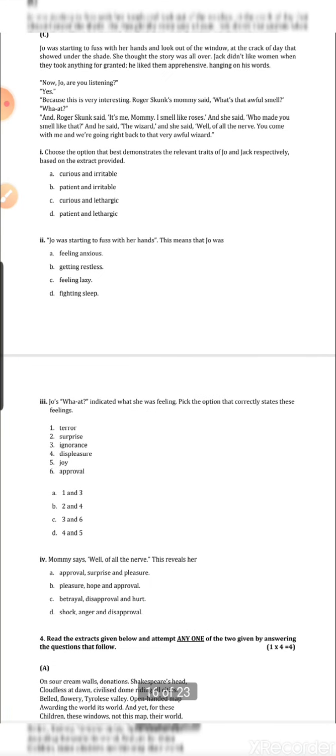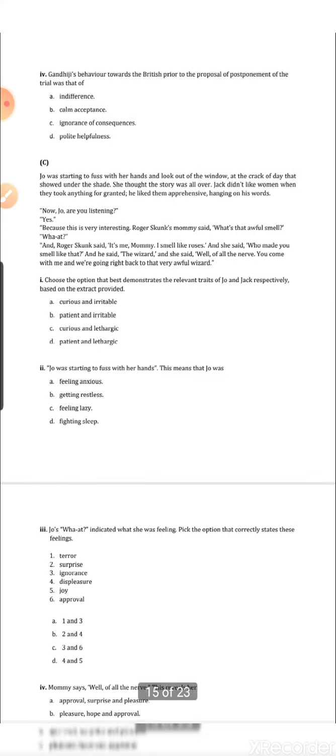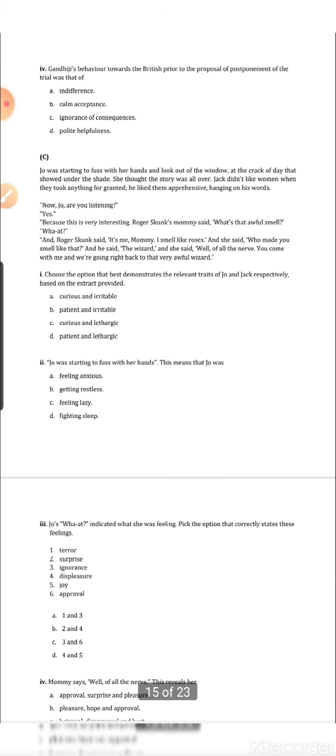Next you see here, Joe was starting to fuss with her hands. So what was Joe's reaction, or what was Joe exactly doing? Was she feeling anxious? Was she getting restless? Was she feeling lazy, or was she fighting sleep? What did her behavior indicate she was feeling? Pick the option that correctly states this feeling.